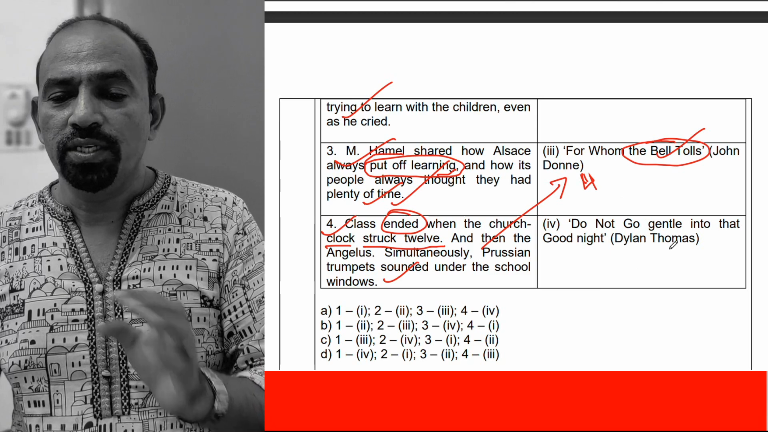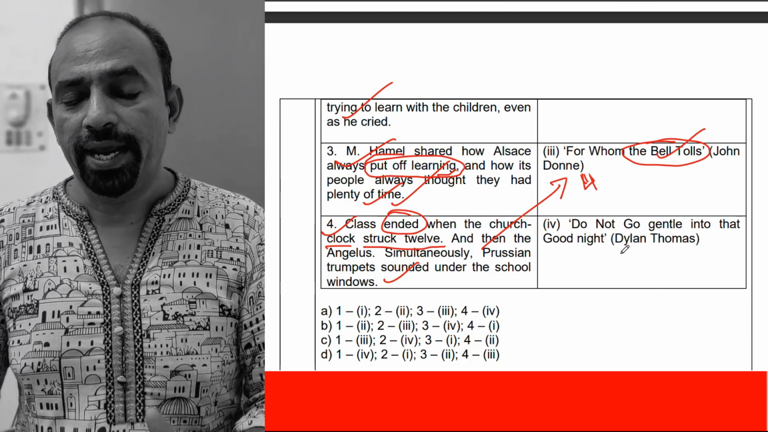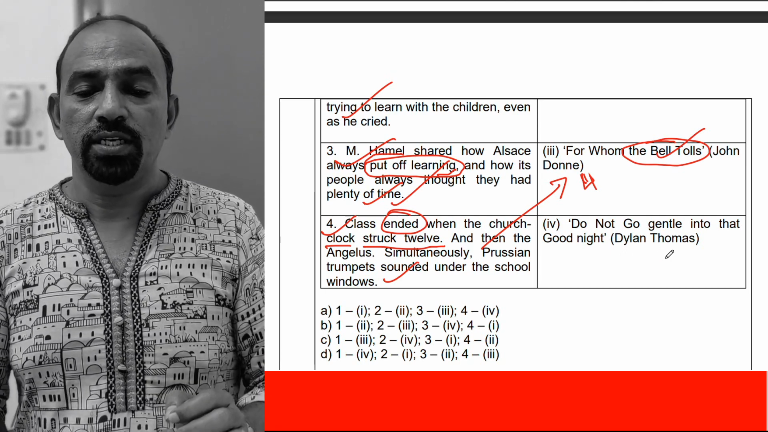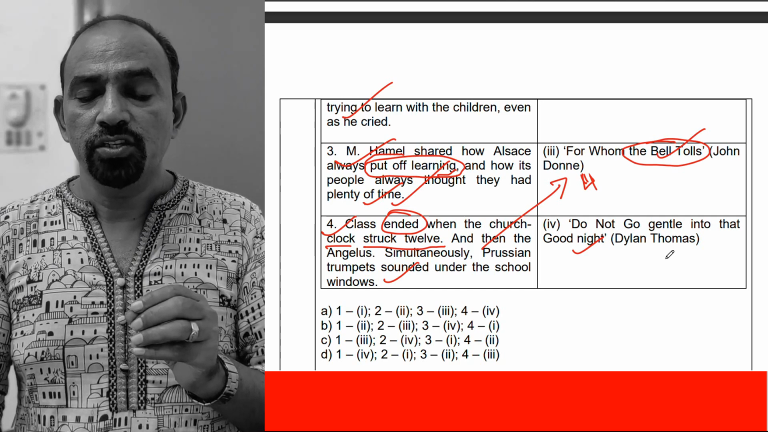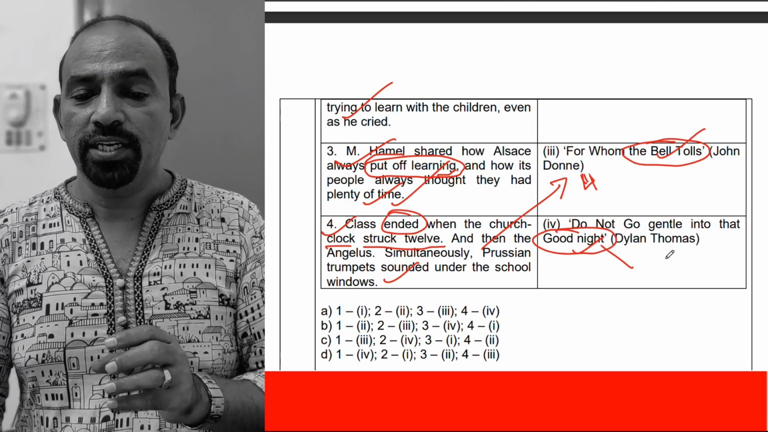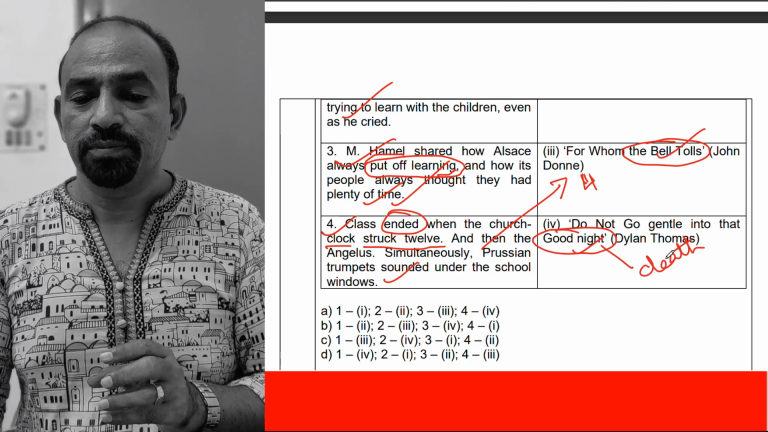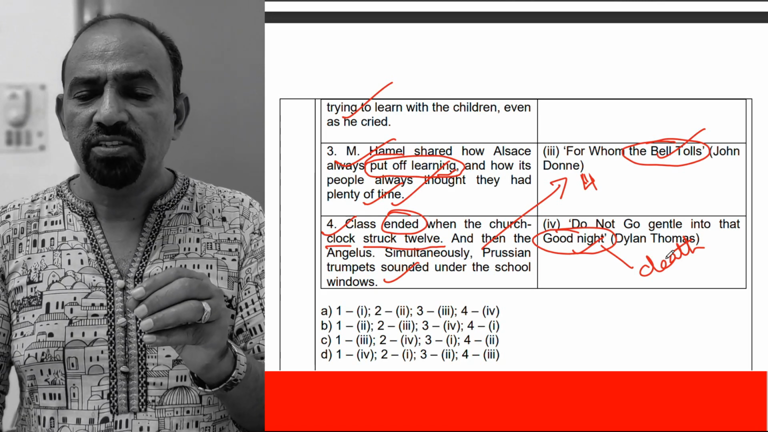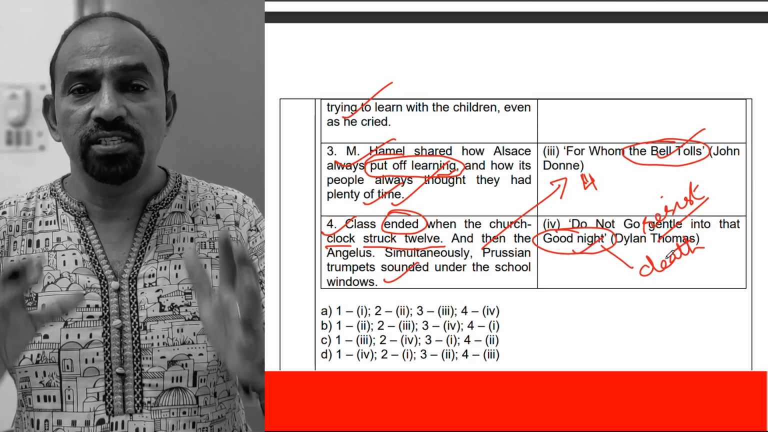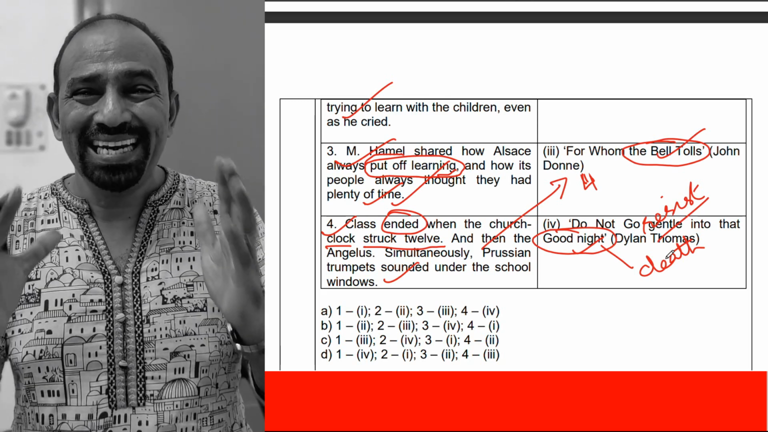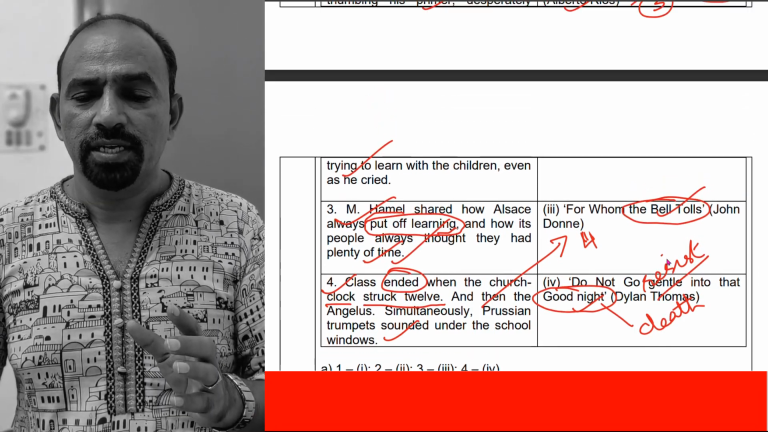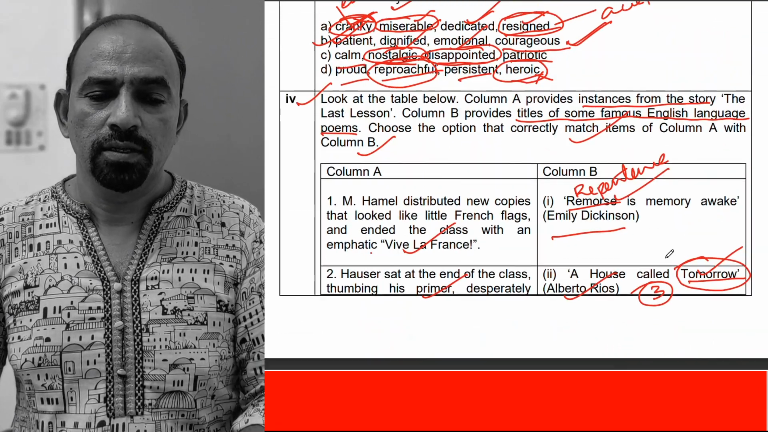And Do Not Go Gentle into That Good Night, Dylan Thomas's poem. Here, that good night means death. Do not go gentle. You have to resist. Dylan Thomas in the poem says that you have to resist even at old age. Don't let death come so quickly to you. You have to resist. Let us check that with the first one.